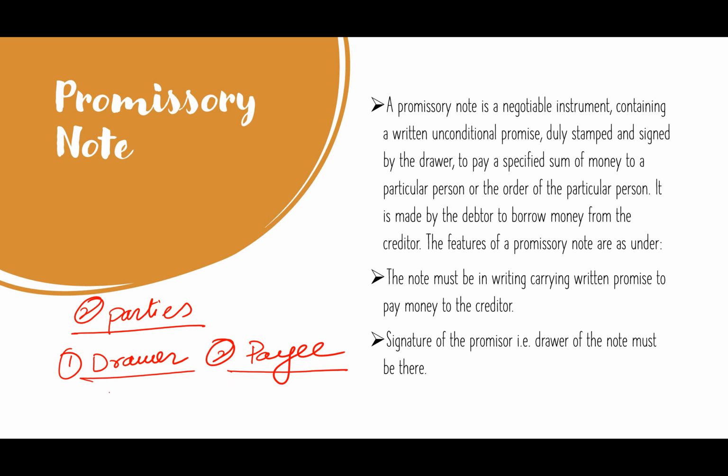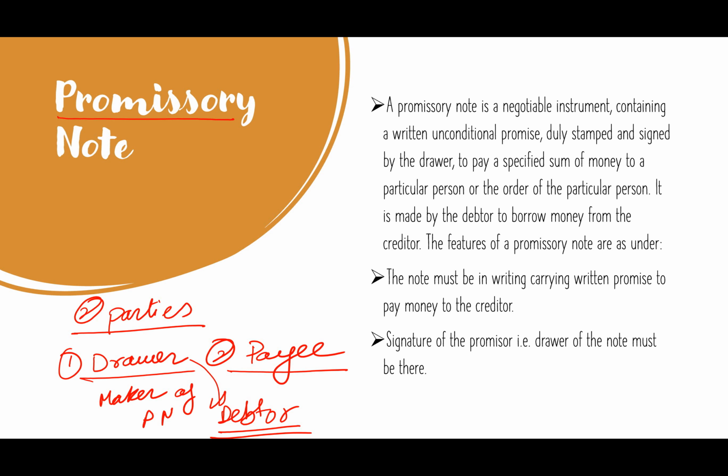Drawer is the maker of the promissory note. Also, the drawer is the debtor. Here, promissory note is made by the debtor, the one who has to give. Like the name suggests, a promise is made.